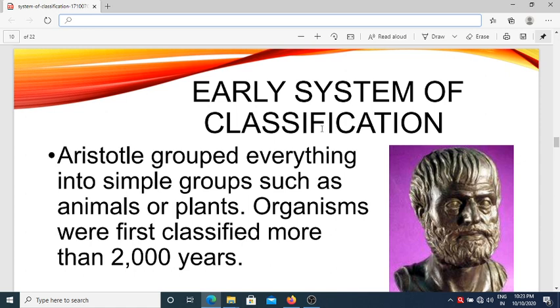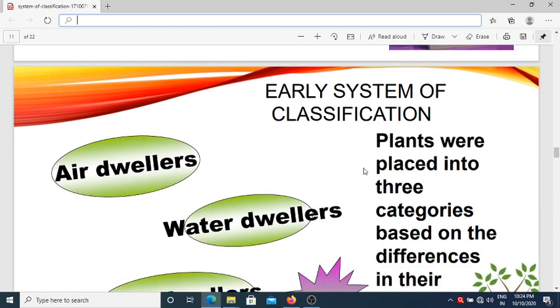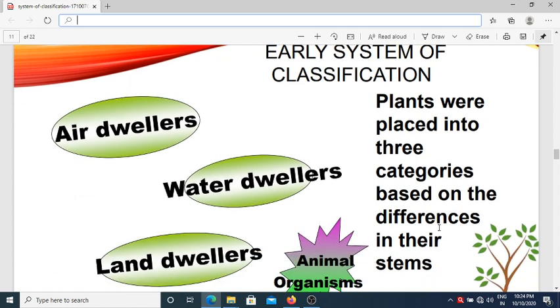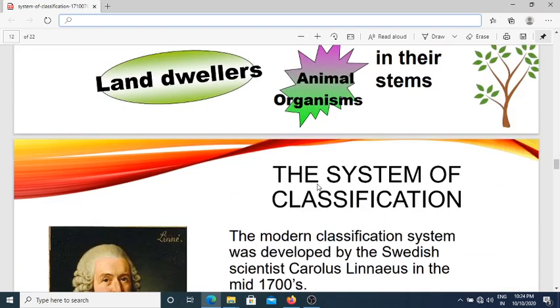Early system of classification was described by Aristotle more than 2000 years ago. In the early system of classification, plants were placed into 3 categories based on their differences in their stems. Some plants are classified into air dwellers, some are water dwellers, and some are land dwellers. This is the early system of classification.